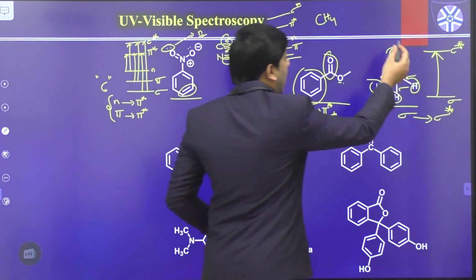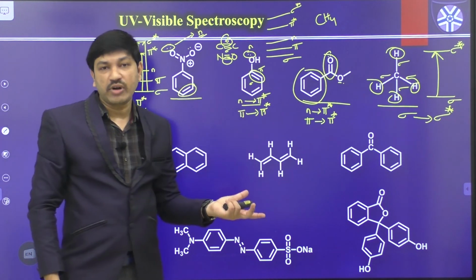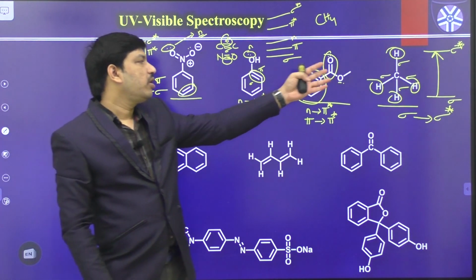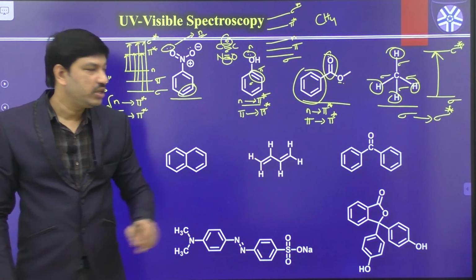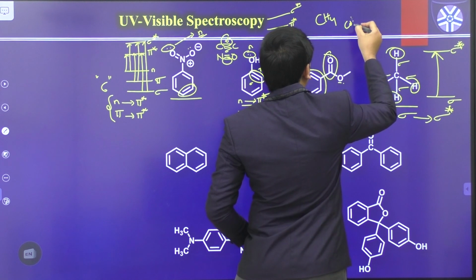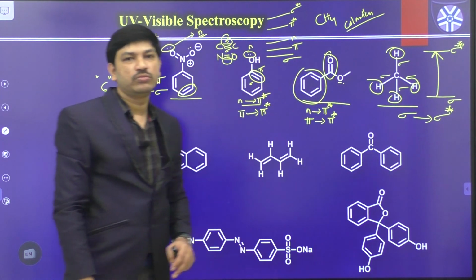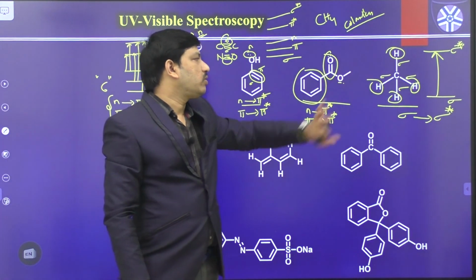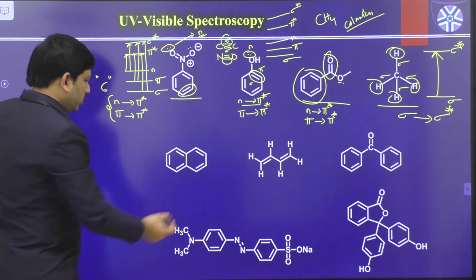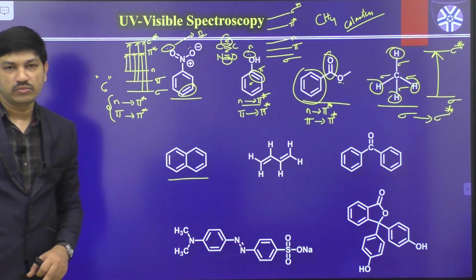So this is one of the higher energy transitions. It always absorbs in the ultraviolet region only. It cannot absorb radiation from the visible region because this is one of the higher energy transitions. That means the methane molecule is always colorless. This is one of the colorless compounds. Yes or not? So like this. And coming to this one, what is this compound? This is naphthalene. Okay.